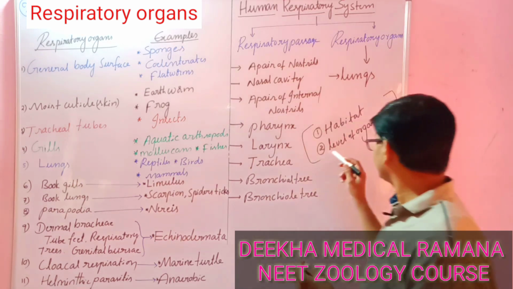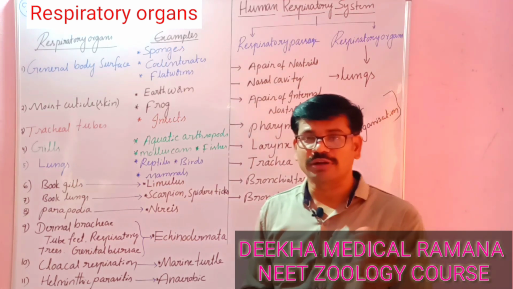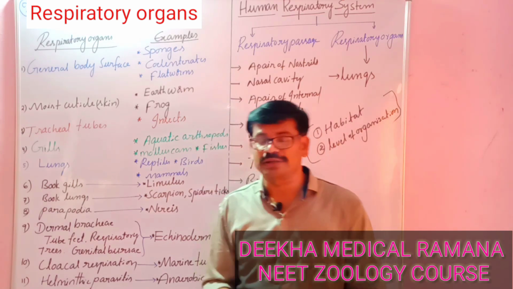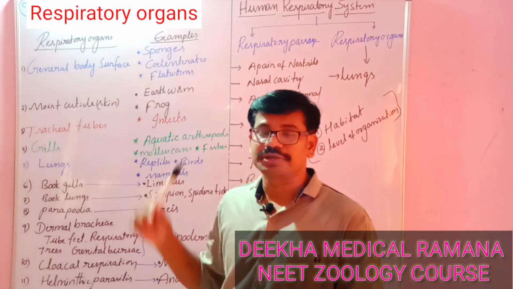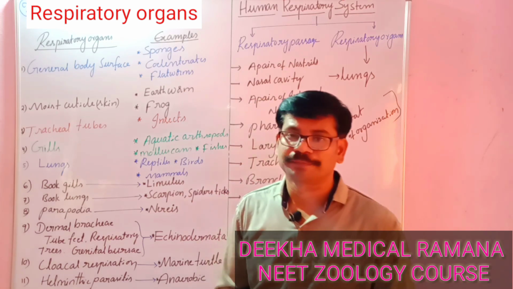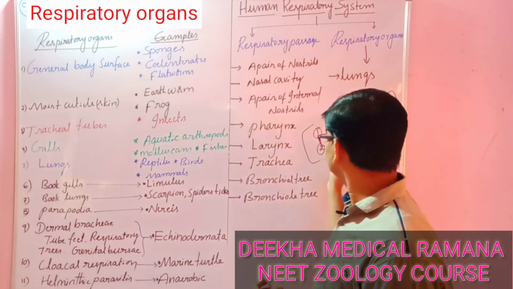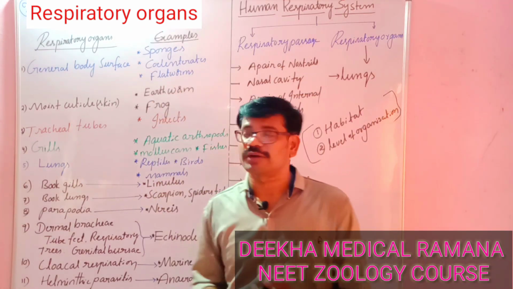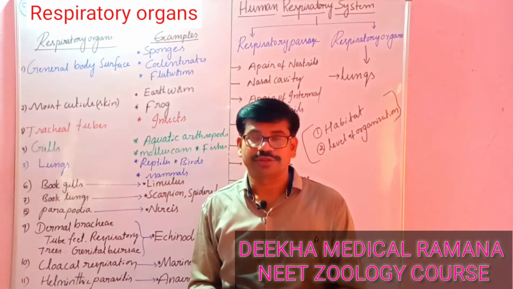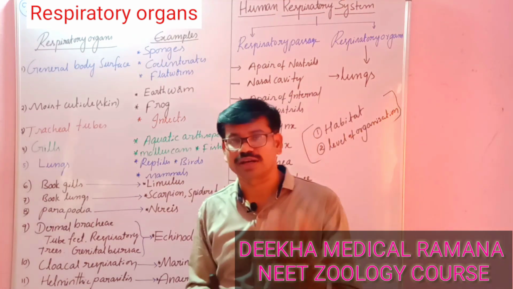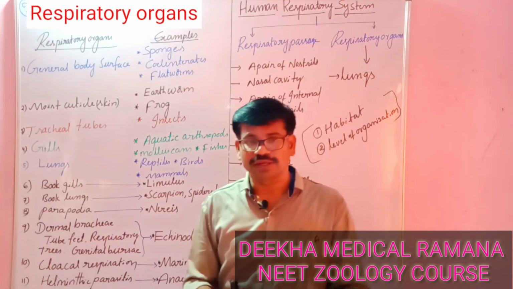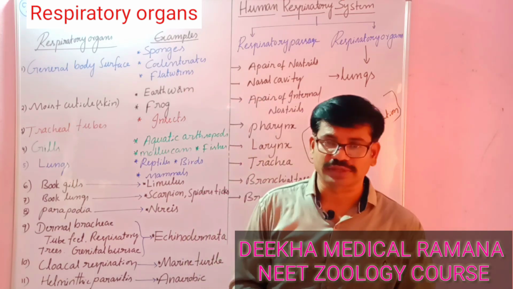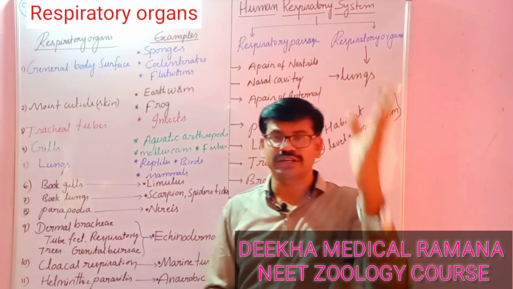The second important factor is level of organization. The level of organization is also responsible for the formation of a particular respiratory organ. According to the level of organization, the breathing mechanism is also different. For example, take cellular level organisms like sponges. In sponges, there are no tissues, organs or organ systems, so simply by the process of diffusion through the entire body surface, they get oxygen and leave out carbon dioxide.